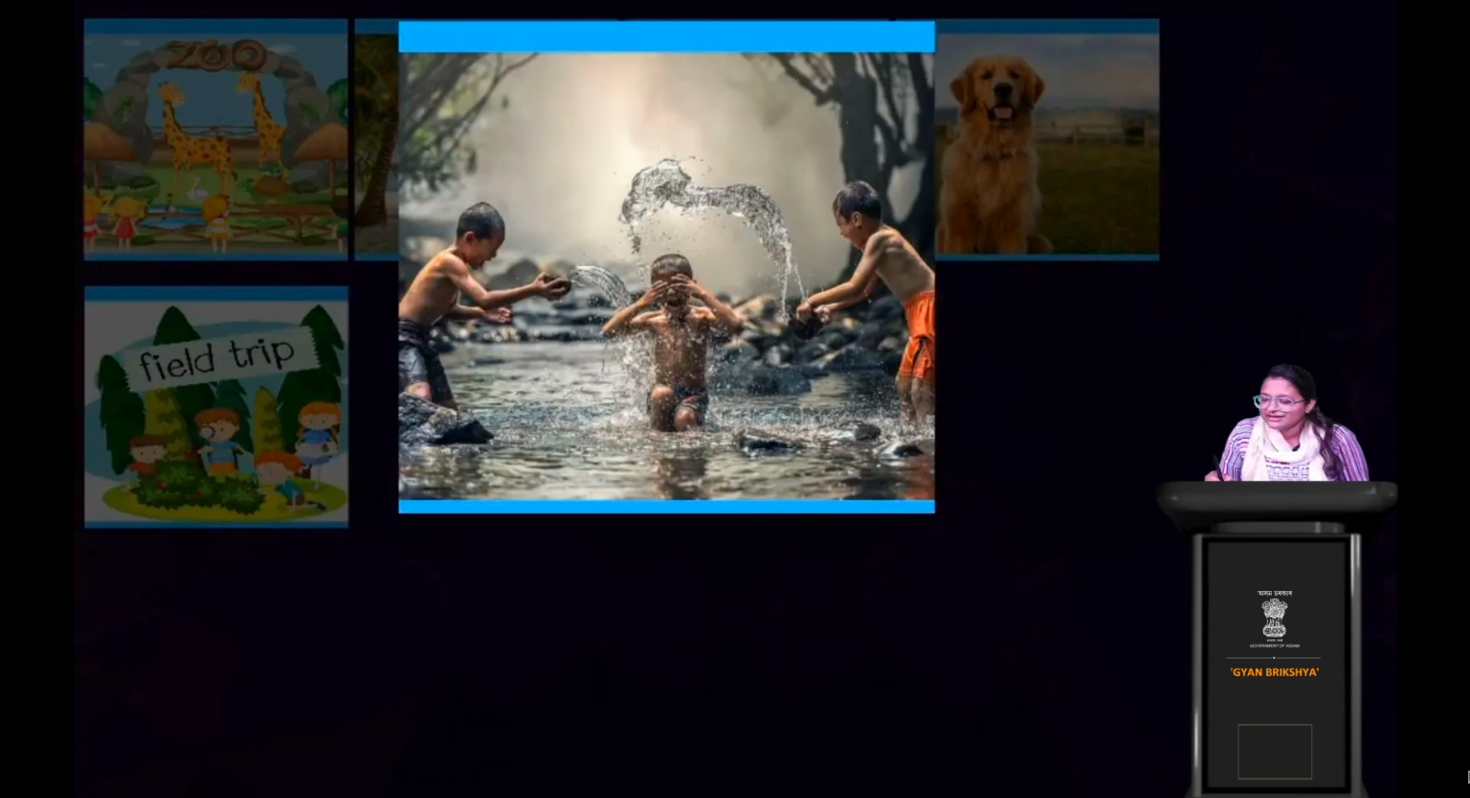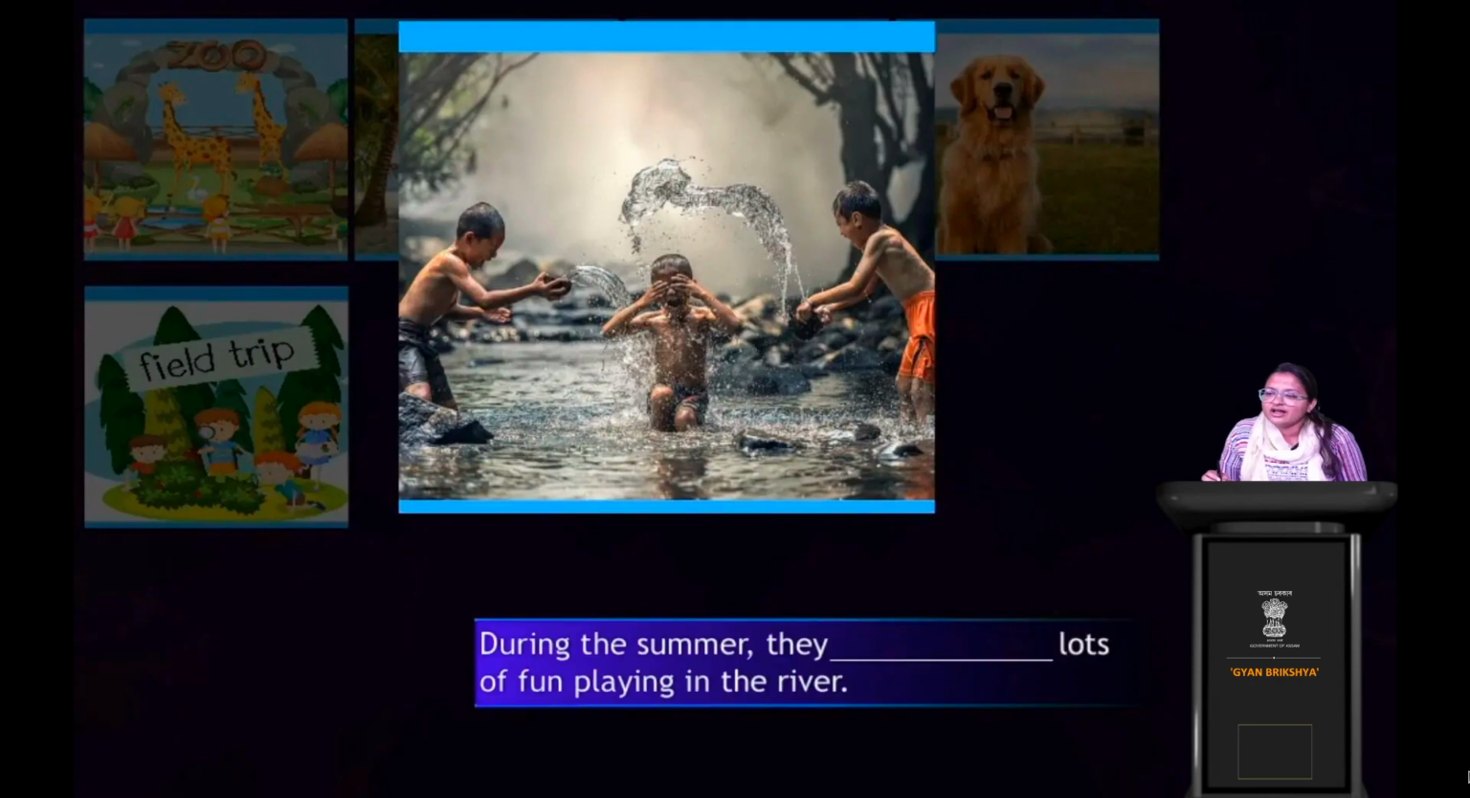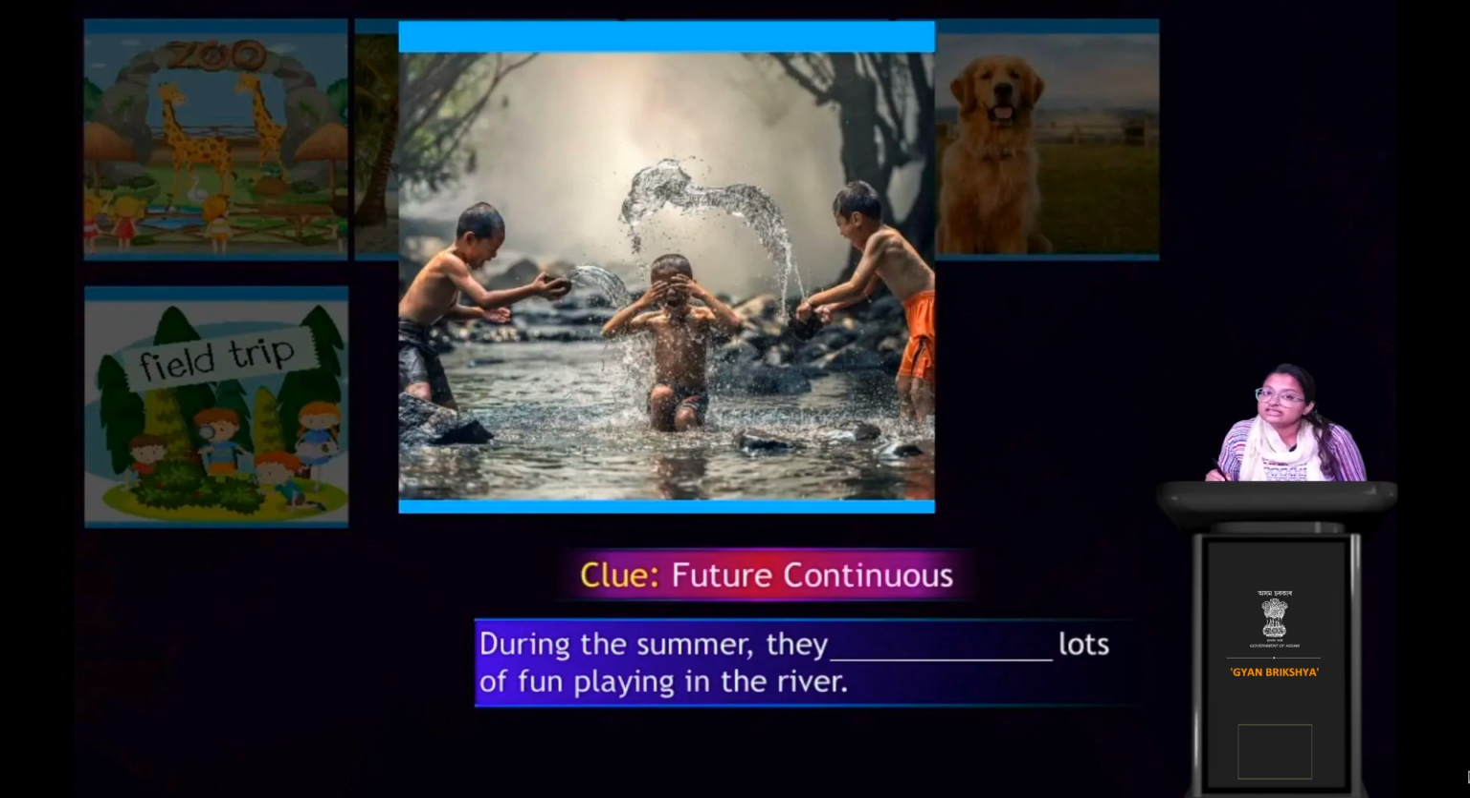Playing in water, right? Lots of fun playing in the water. They dash, lots of fun playing in the water, right? So what's the clue? The clue is again ing, future tense, plus make it during the summer.